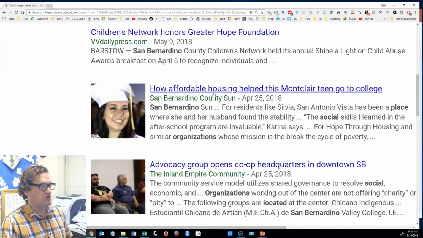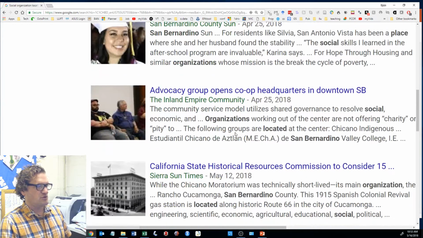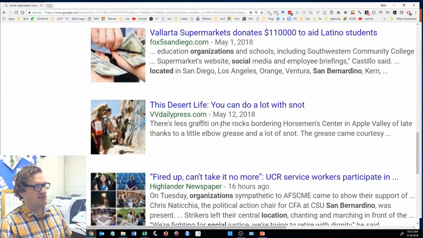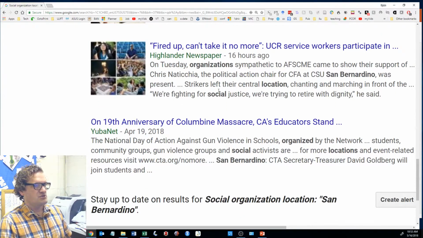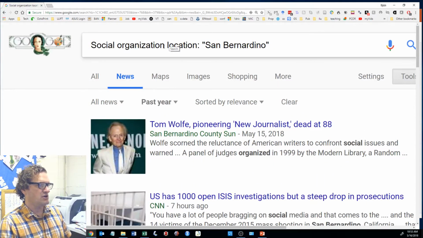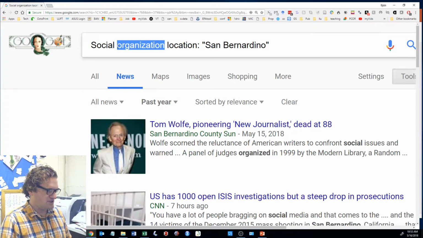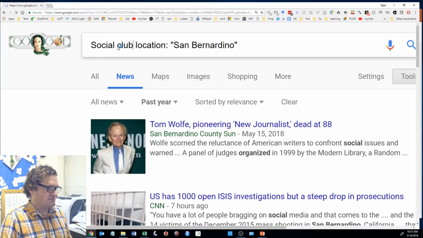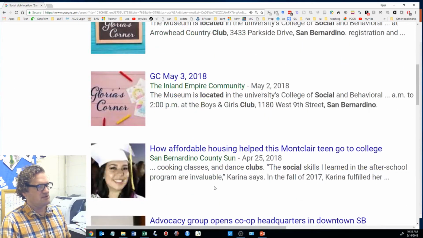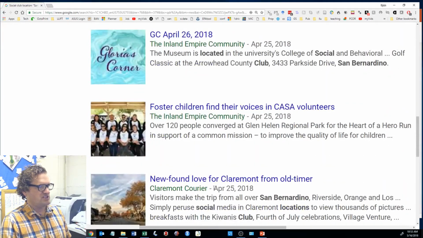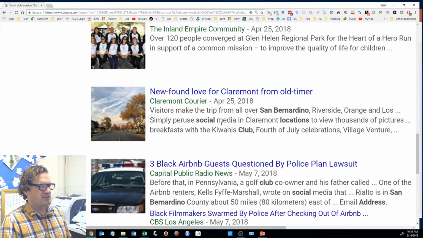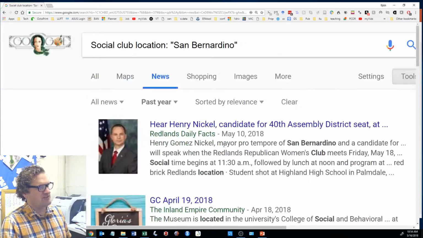Here's an affordable housing organization, here's an advocacy group, here's a historical resources commission, here's a supermarket donating money, here's a UCR based organization, an educator organization. So that comes up like that. You could also put social club in here and different things will come up. Inland Empire Community Museum Club, other social organizations, a lot of the same thing. Here's Casa Volunteers, Glen Helen, the Kiwanis Club. You know, these are all different things that you can use in the assignment.